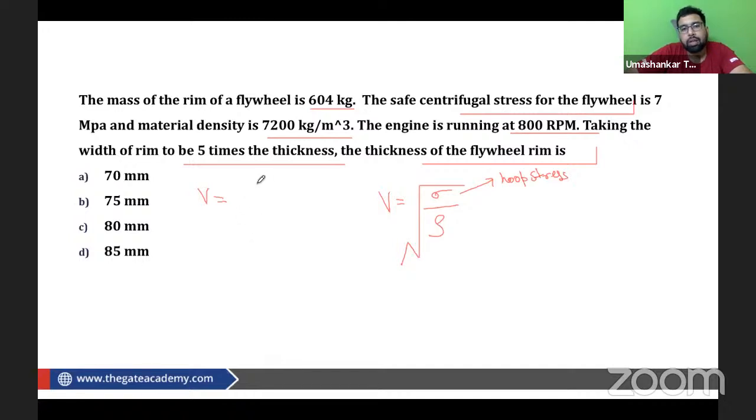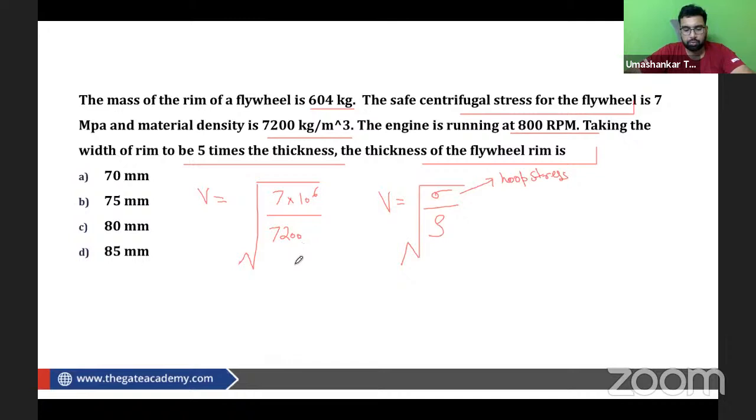Okay, so what is this V coming out to be? We have this centrifugal stress as 7 megapascal. So let's take care of the unit. 7 megapascal means 7 into 10 to the power 6 Newton per meter square. Why changing it into Newton per meter square? Because we are putting the density in SI unit, kg per meter cube.